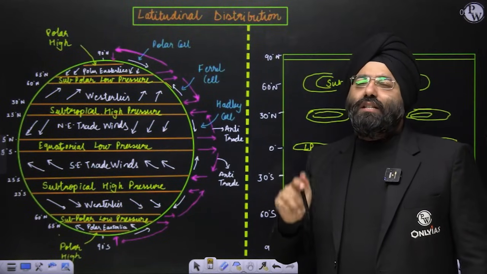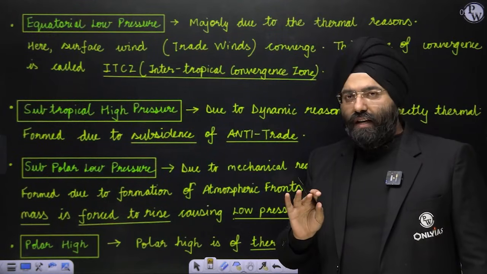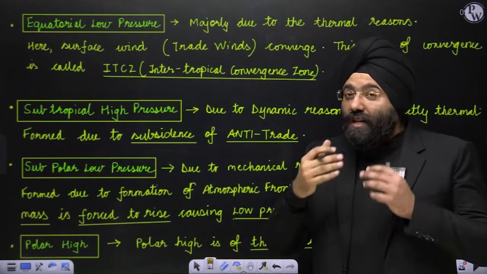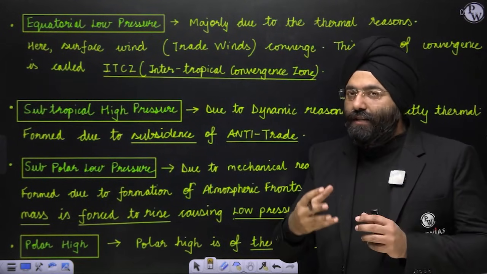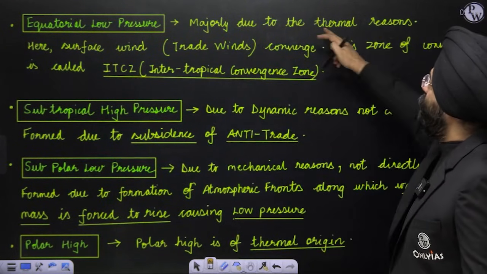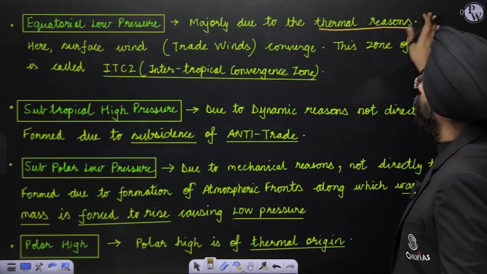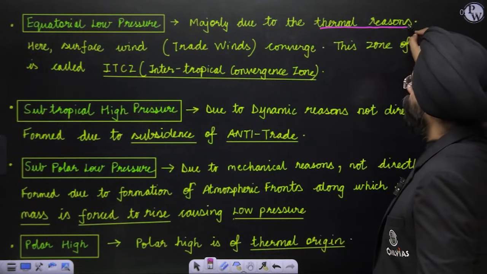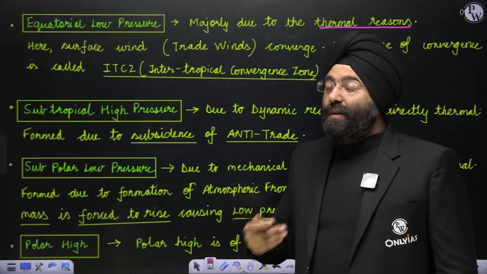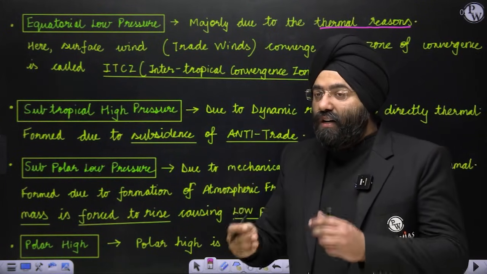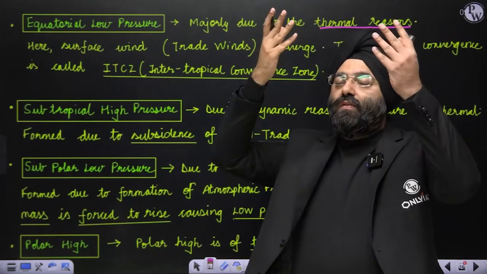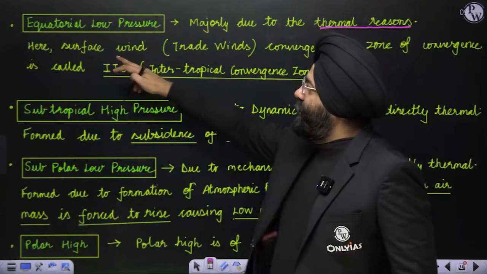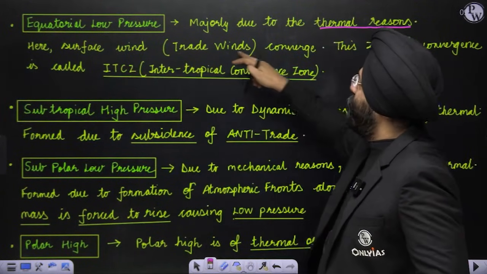At the equator, there is a lot of insolation, right? That is why this low pressure is induced by what? Because of the thermal factors. Thermal means heat. Majorly due to thermal reasons. Thermal reasons over here means due to the insolation that is received from the sun. The temperature rises tremendously, and that is why it leads to rising of the air. When the air rises over here, it creates low pressure. So hence the surface winds or trade winds converge.